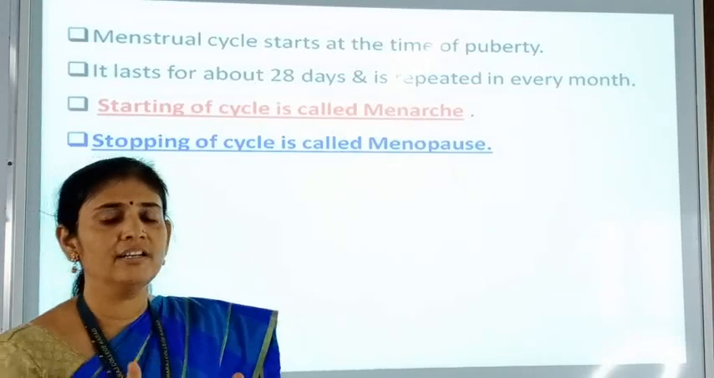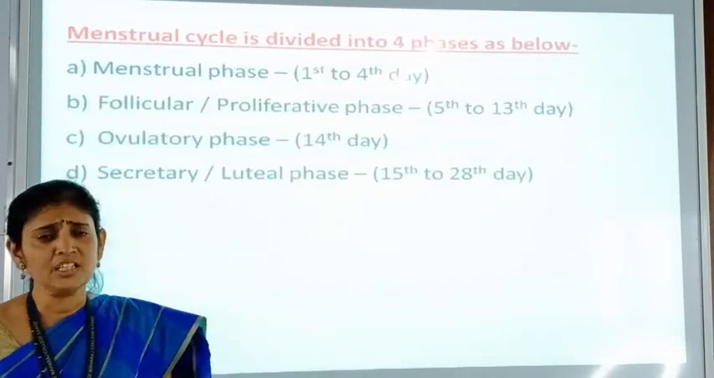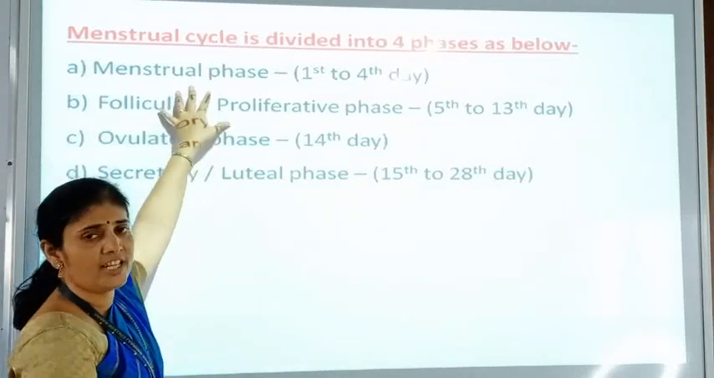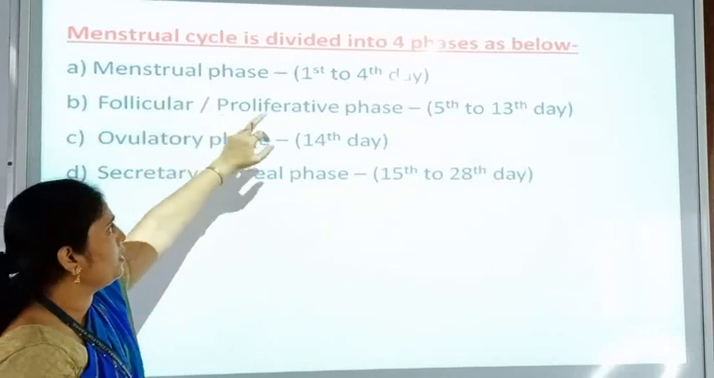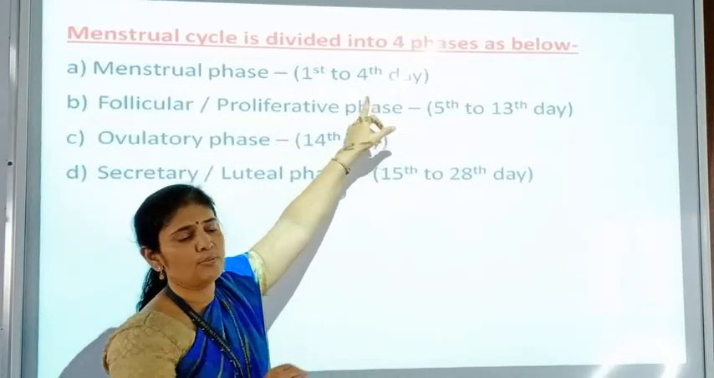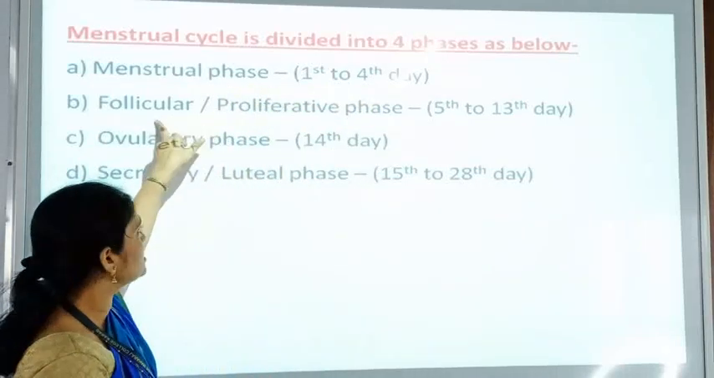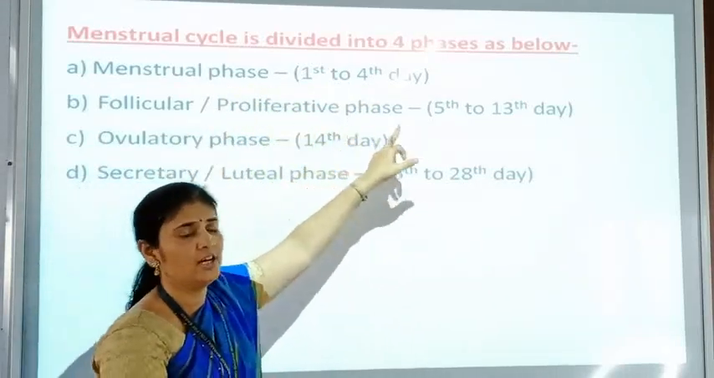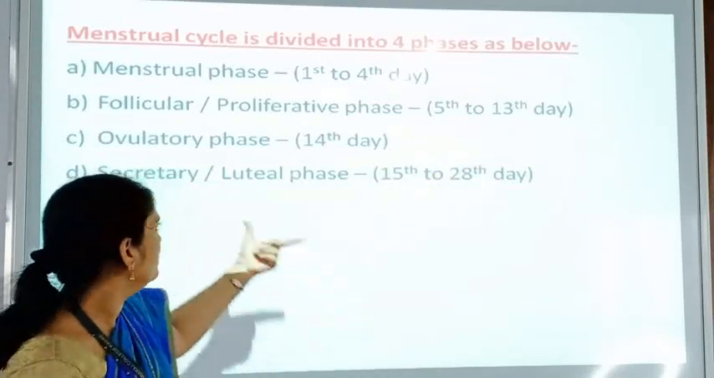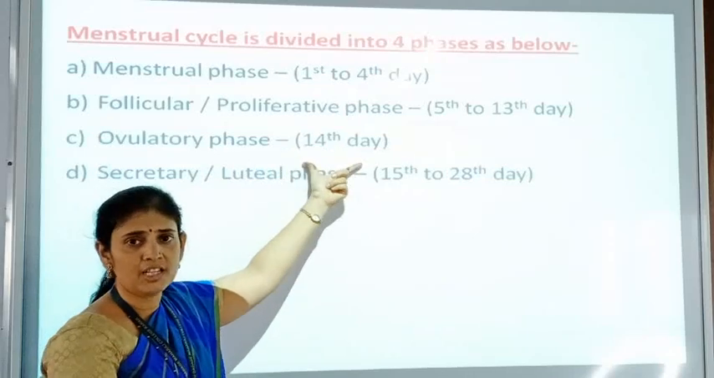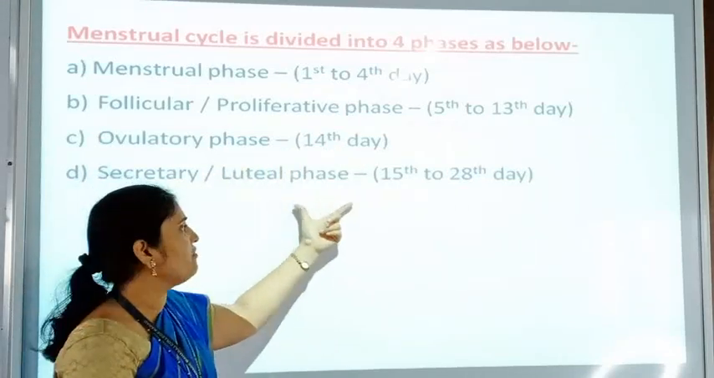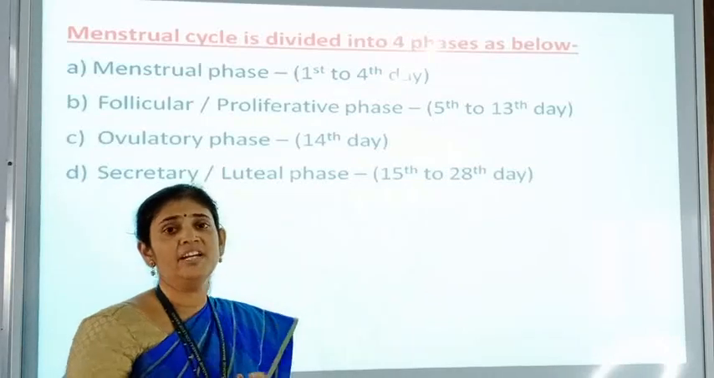In the next point we have to study the different phases of this menstrual cycle. The first is the menstrual phase, which is about the first to fourth day of the menstrual cycle. The second phase is the follicular or proliferative phase, which is about the 5th to 13th day of the menstrual cycle. Then the ovulatory phase, on the 14th day of the menstrual cycle, and lastly the secretory or luteal phase, which is the 15th to 28th day.